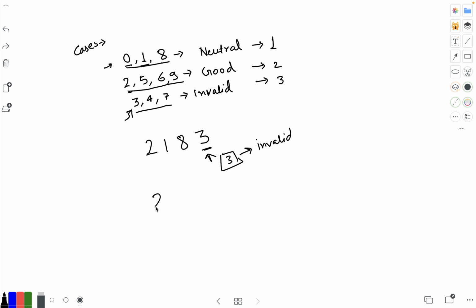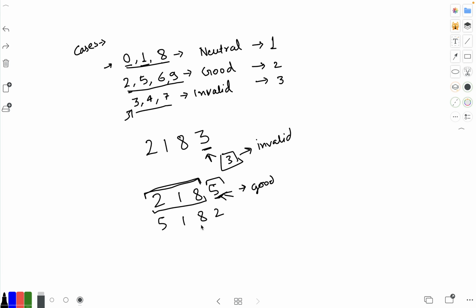So if you have the number 2, 1, 8, 5, after rotation it becomes 5, 1, 8, 2. So we take the last digit and see if it is a good digit or not. And if it is good, then we need to check if the previous digit that we had was a good digit, a neutral digit, or a bad digit. If it was neutral and this is a good digit, then overall it is a good number, right?